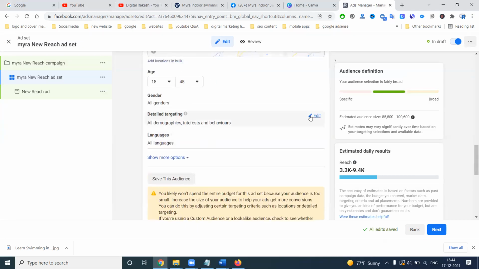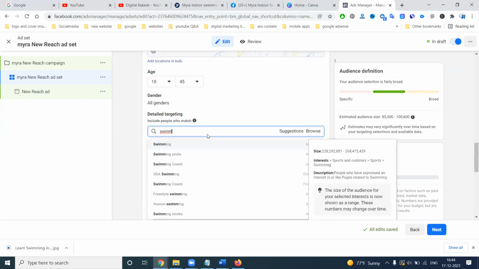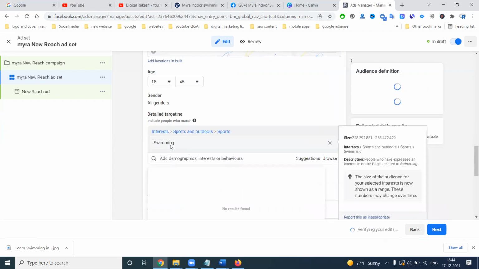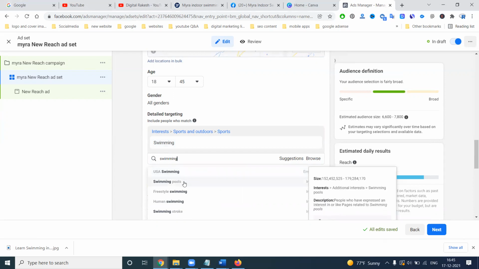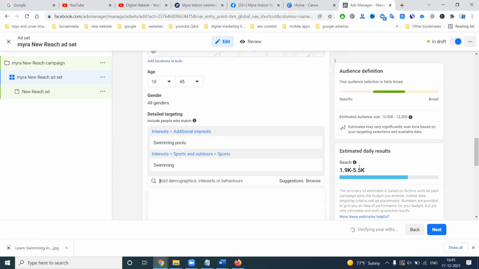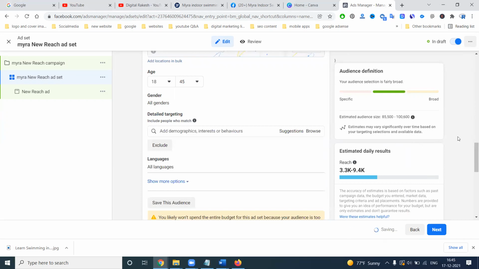In this, I'm not selecting for anyone. Suppose you can select for any particular demographic, like swimming pools. It is 1.9 to 5.5K. So the minimum is 1.9 thousand here. But I can target my business to reach every customer.